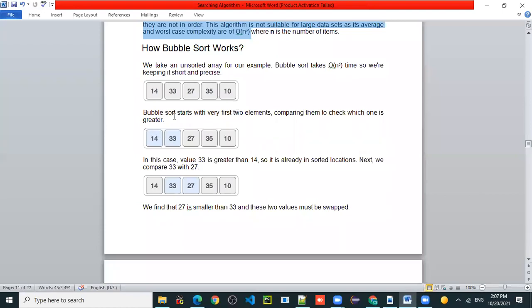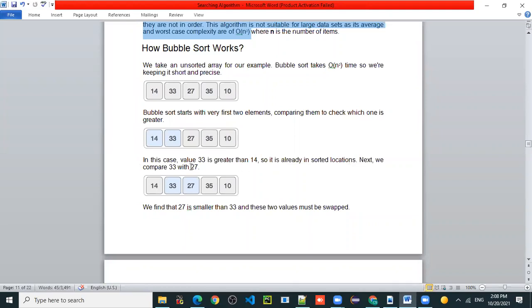So bubble sort will start by comparing the first two elements. Which are the first two elements here? 14 and 33. Who is greater, 33 or 14? 33. Is it necessary to make any change in the first two elements in case of increasing order? No. Value 33 is greater than 14, so it is already in sorted order.